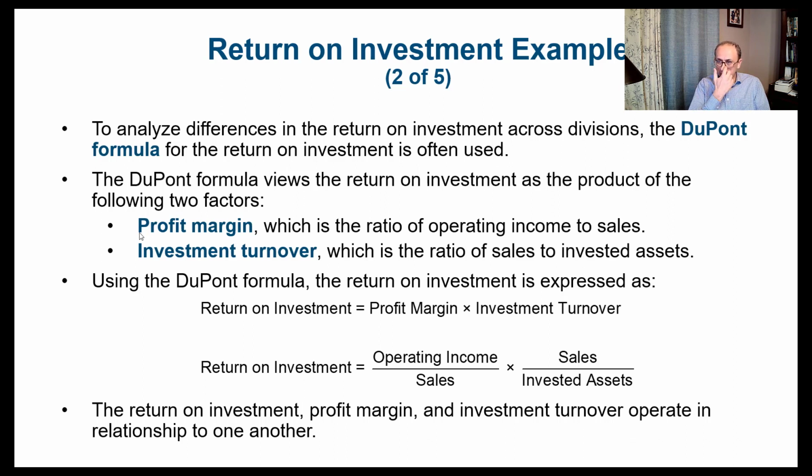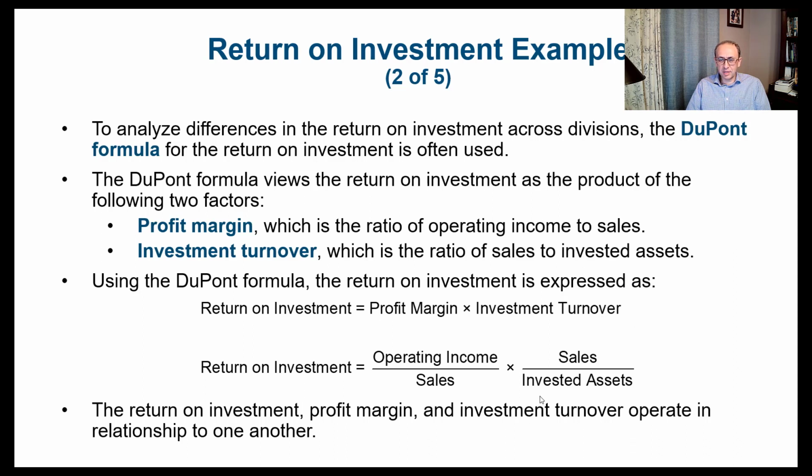I'll try to explain that to you. The return on investment is the product, or the multiplication, of the profit margin and the investment turnover. This formula is known as the DuPont formula. I think it goes back to the person who put it together. Again, we're trying to break down the return on investment into two other ratios. One is the profit margin and the other one is the investment turnover.